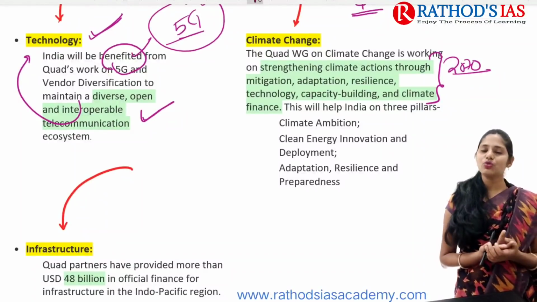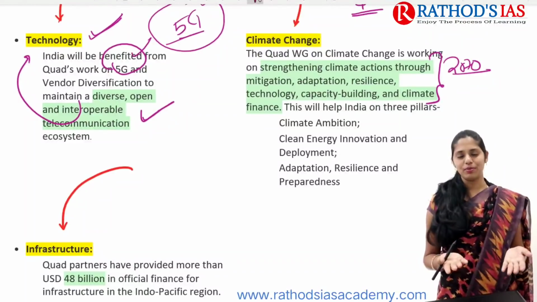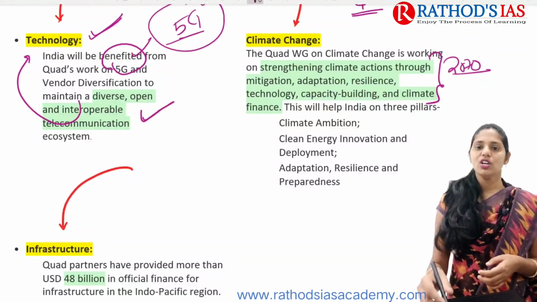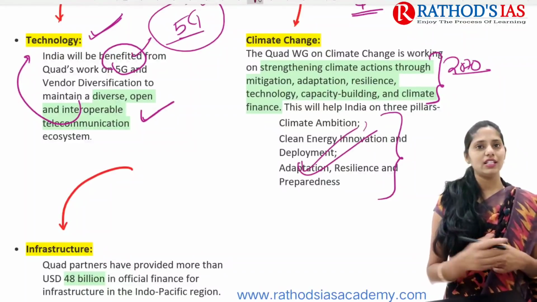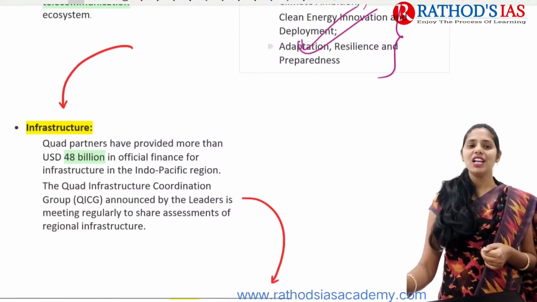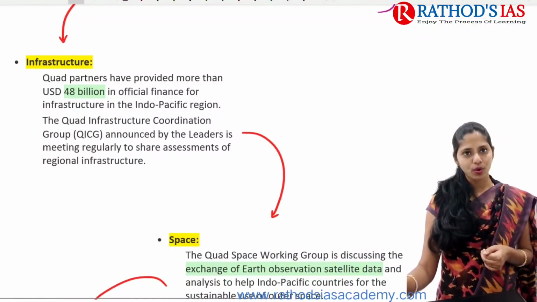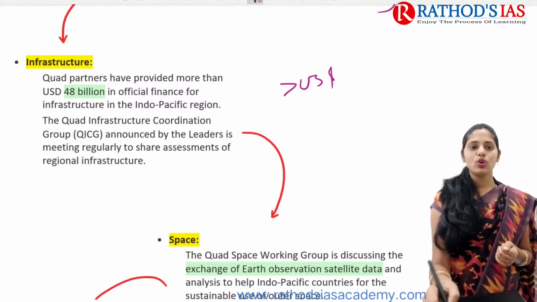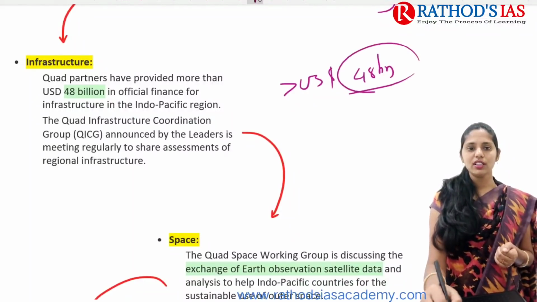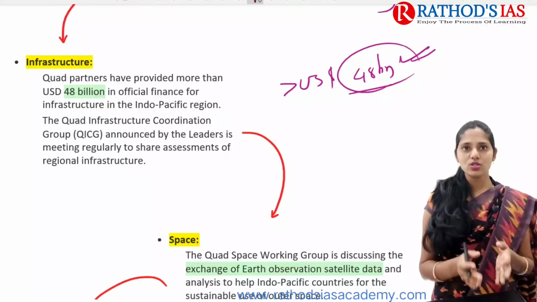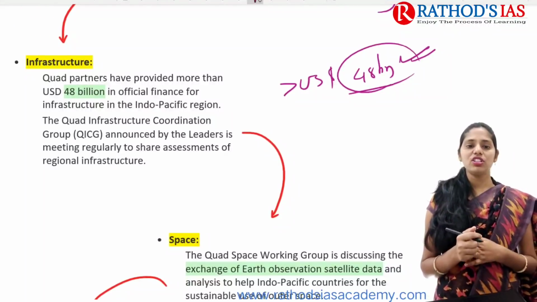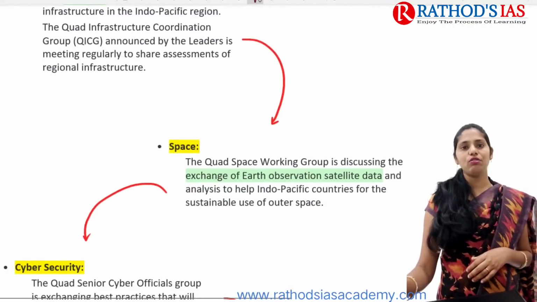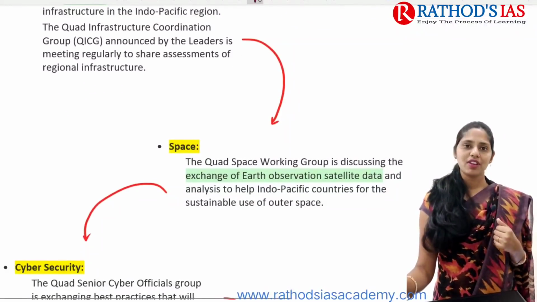To achieve that, we need to focus on clean energy innovation and deployment. And next, we can go for adaptation, resilience and preparedness as well. In these areas, this is very relevant. And next one is infrastructure. From the infrastructure point of view, Quad partners have provided more than US dollars 48 billion in official finance for infrastructure in the Indo-Pacific region. In this way, it will be helpful for developing regional infrastructure.